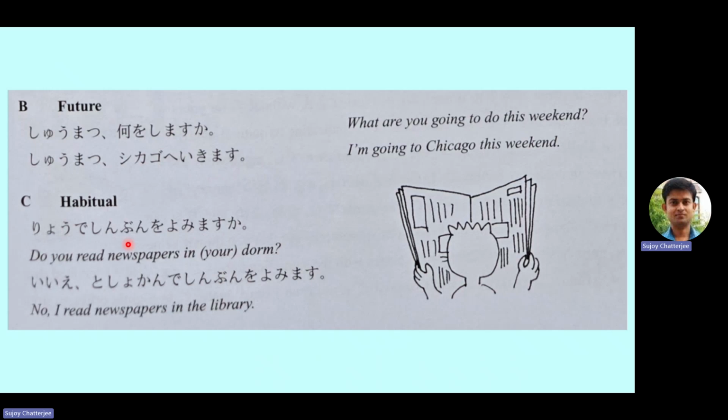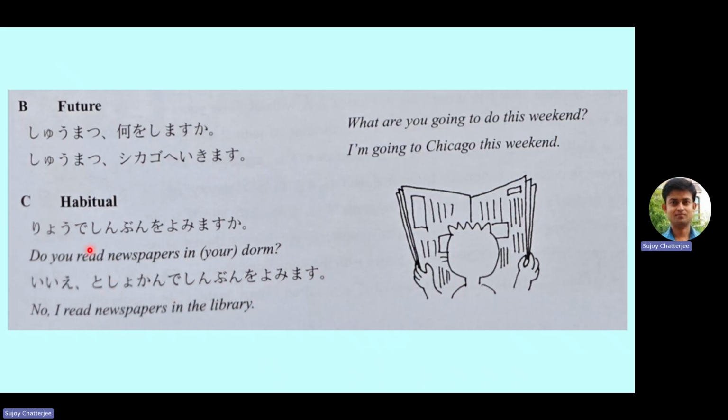So, ryo de shinbun o yomimasu ka? Do you read newspapers in your dorm? The answer is ie. Toshokan de shinbun o yomimasu. No, I read newspapers in the library. Toshokan is library. So toshokan de. Now you have seen that de has appeared both after dorm, ryo, and after library.